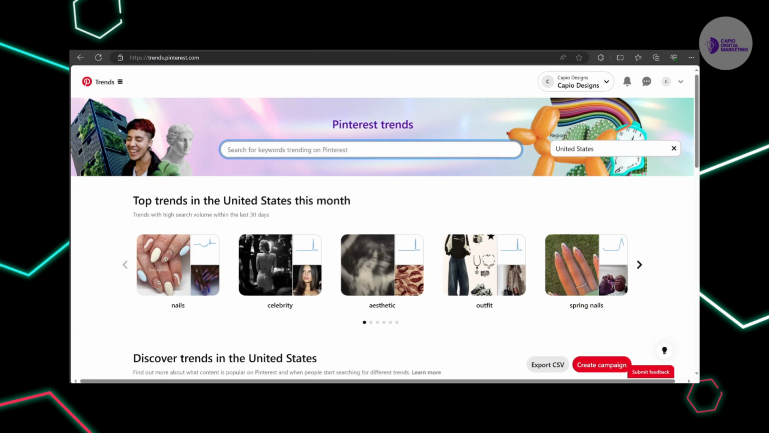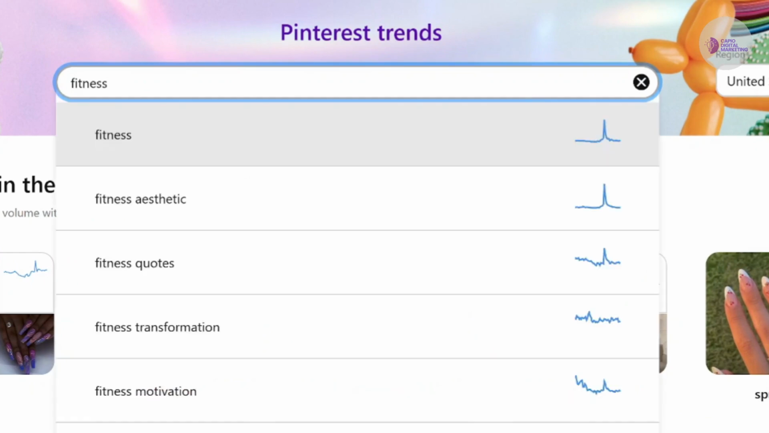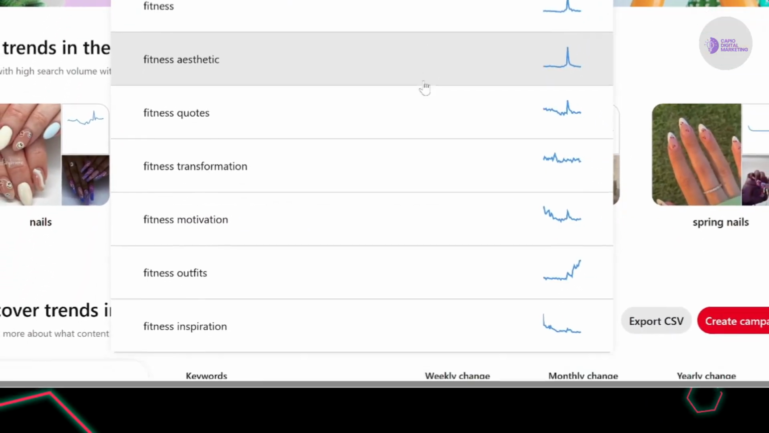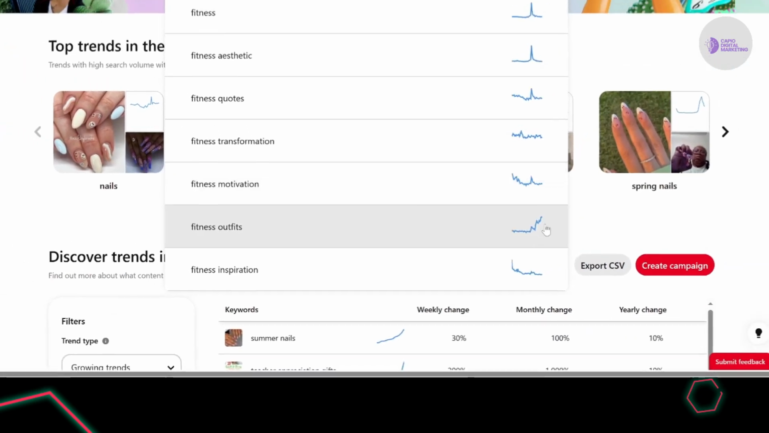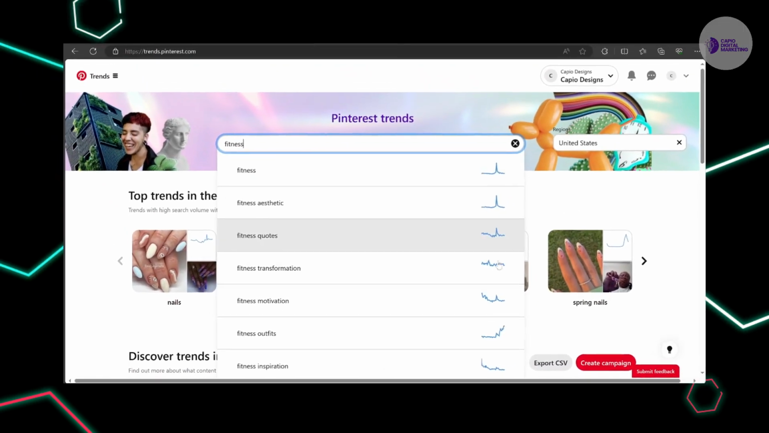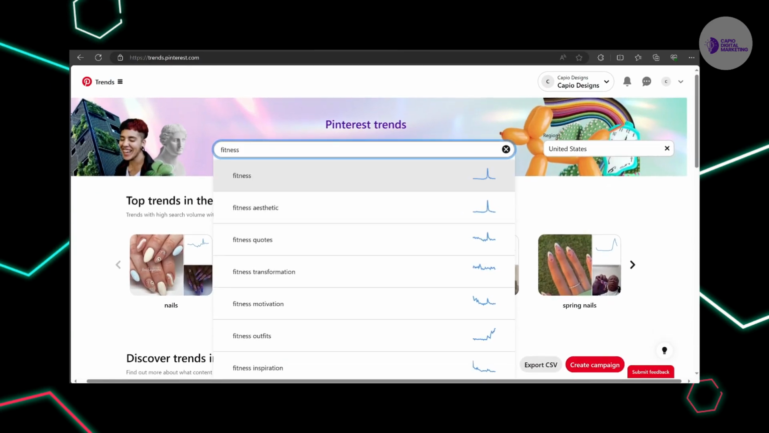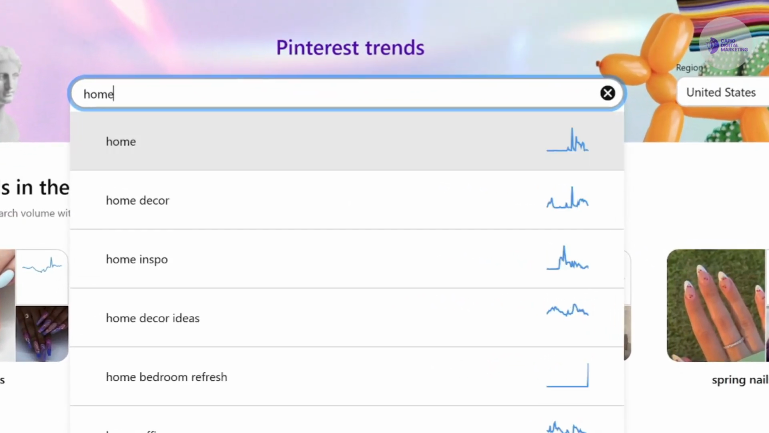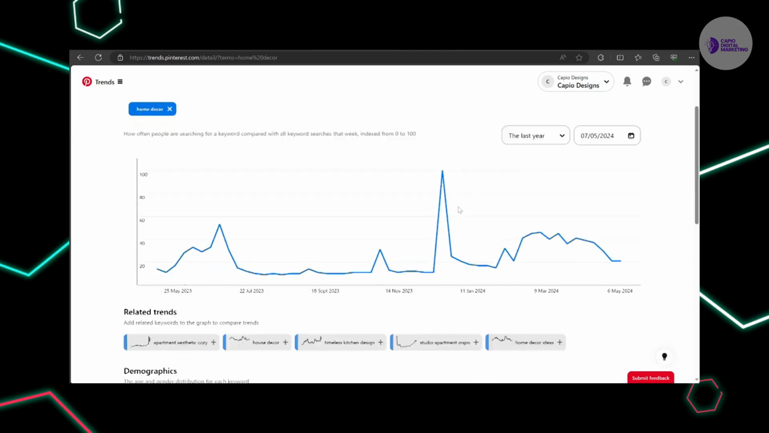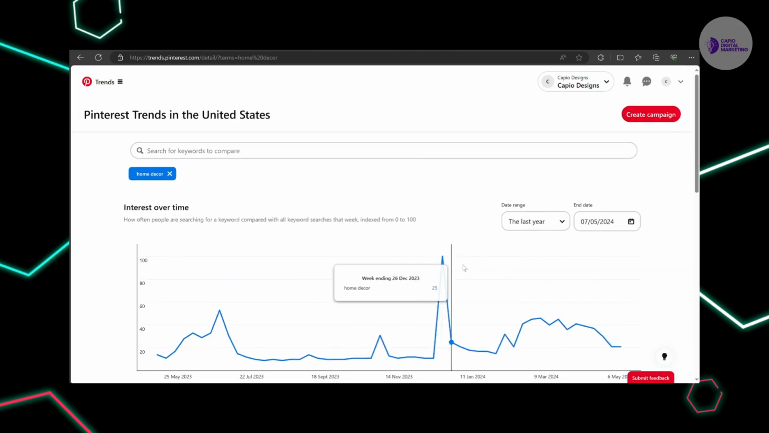So let's say, for example, you can now start typing over here, fitness, and it's going to show you all of these different keywords. And on the right-hand side, it's going to show you how trending that is right now. So we can see that fitness isn't a good idea as of right now. So I just kept searching for different things. And so when I started typing home, something that I really like and enjoy, I saw that this keyword, home decor, actually is booming right now. There are a lot of people searching for it on Pinterest.